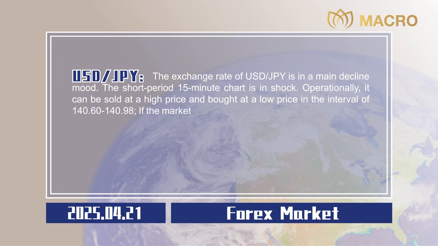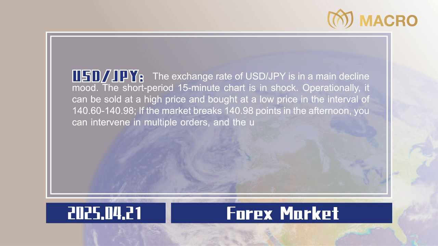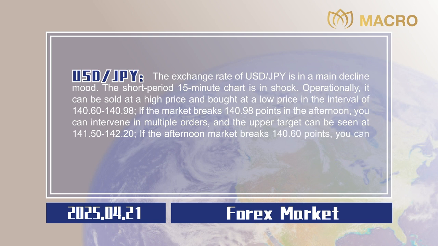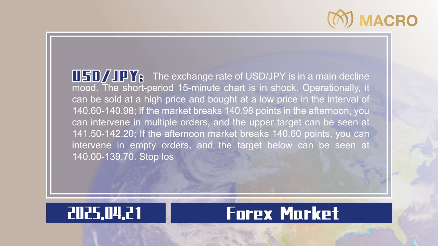If the market breaks 140.98 points in the afternoon, you can intervene in long orders, and the upper target can be seen at 141.50 to 142.20. If the afternoon market breaks 140.60 points, you can intervene in short orders, and the target below can be seen at 140.00 to 139.70. Stop losses are all 20 points, 0.20.